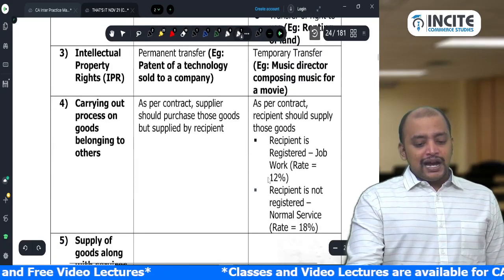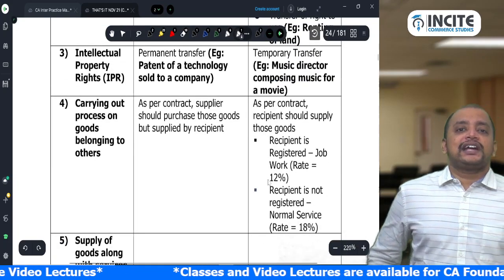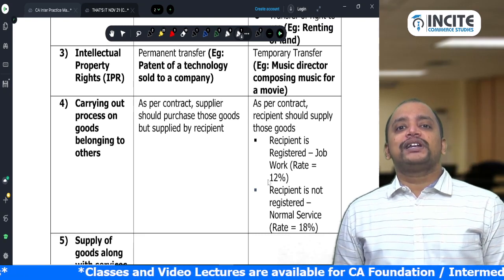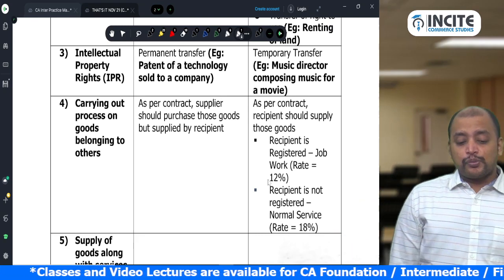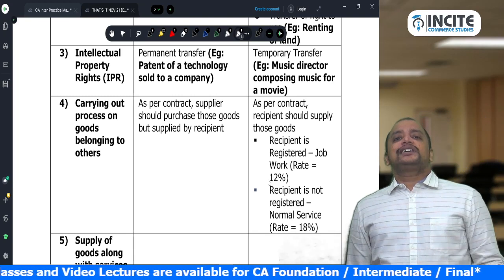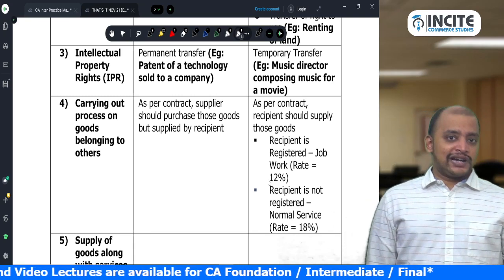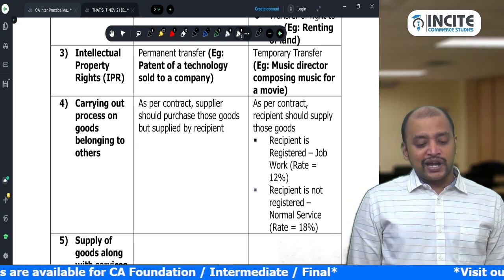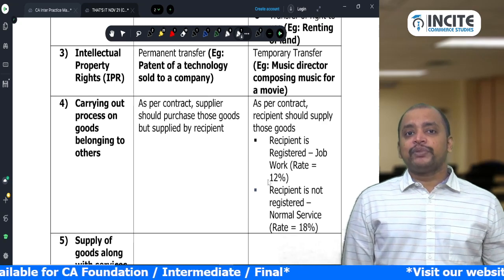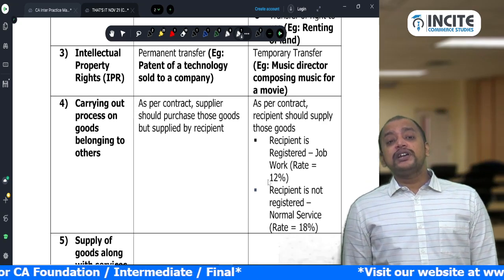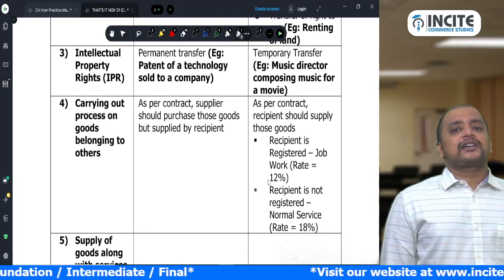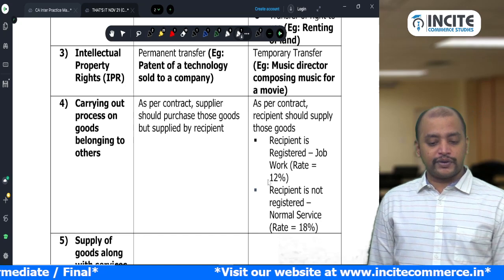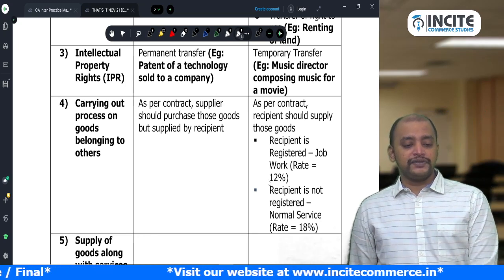Okay. And then intellectual property rights, IPRs. IPR refers to trademark, patent, copyright, etc. For intellectual property rights, we need to check whether there is a permanent transfer or a temporary transfer. If there is a permanent transfer of IPR, it is supply of goods. For example, sale of a patent to a company is supply of goods. Temporary transfer of IPR: a music director composes music and transfers it to the producer, a temporary transfer of IPR. That will be supply of service.